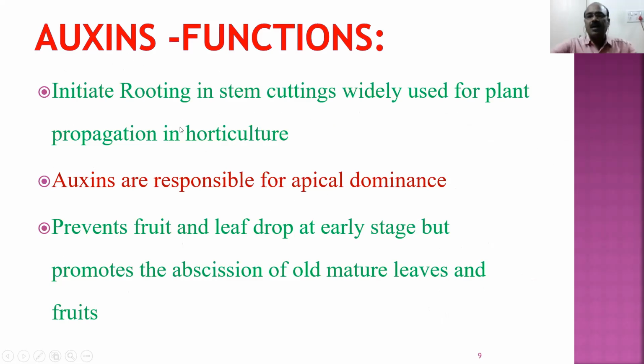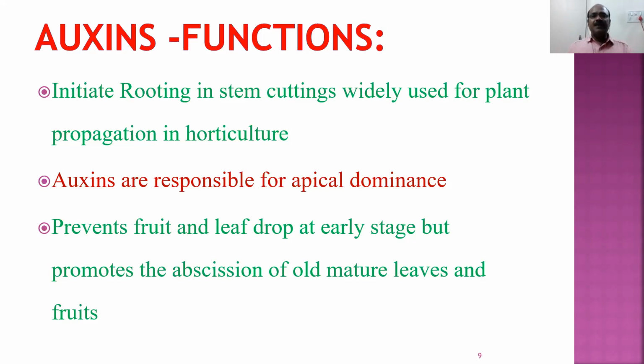Auxins are also responsible for initiating rooting in stem cuttings. Most of the time, what we do is we take small stems. For example, if hibiscus is there, jasmine is there, what we do, we cut a small stem and put it in the soil. That is nerium. So in most of the plants, we cut the stem and put it in the soil. The stem will develop roots and it will develop into a new plant. That is a normal practice in horticulture.